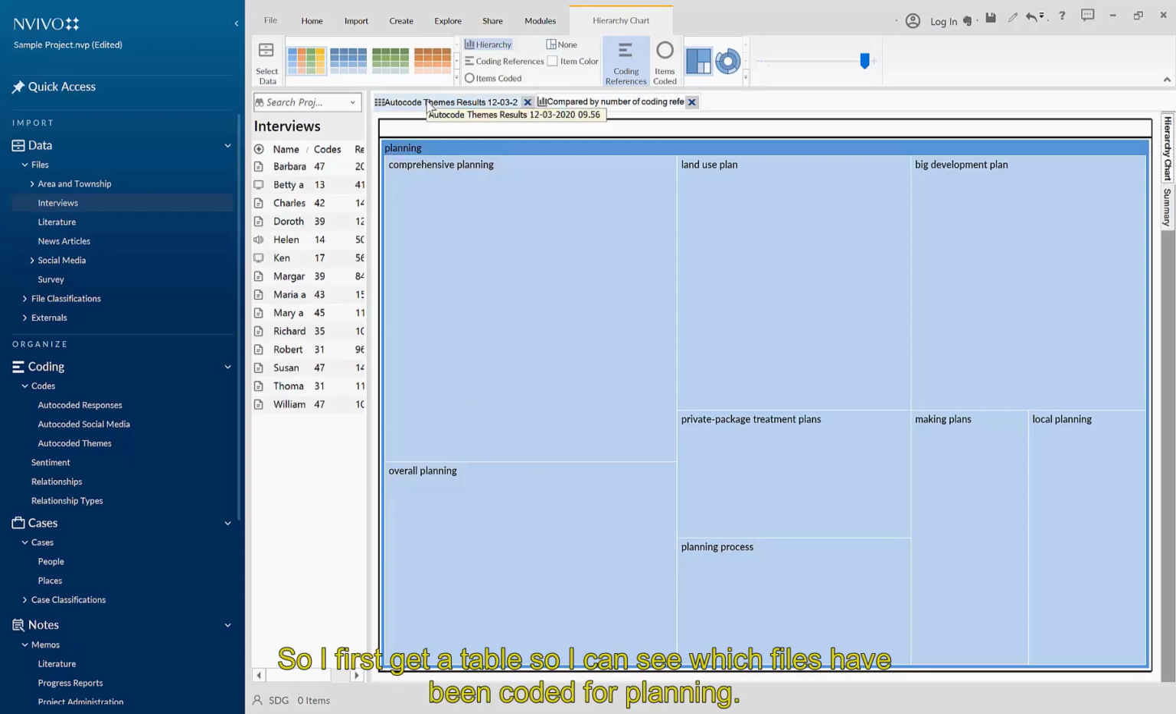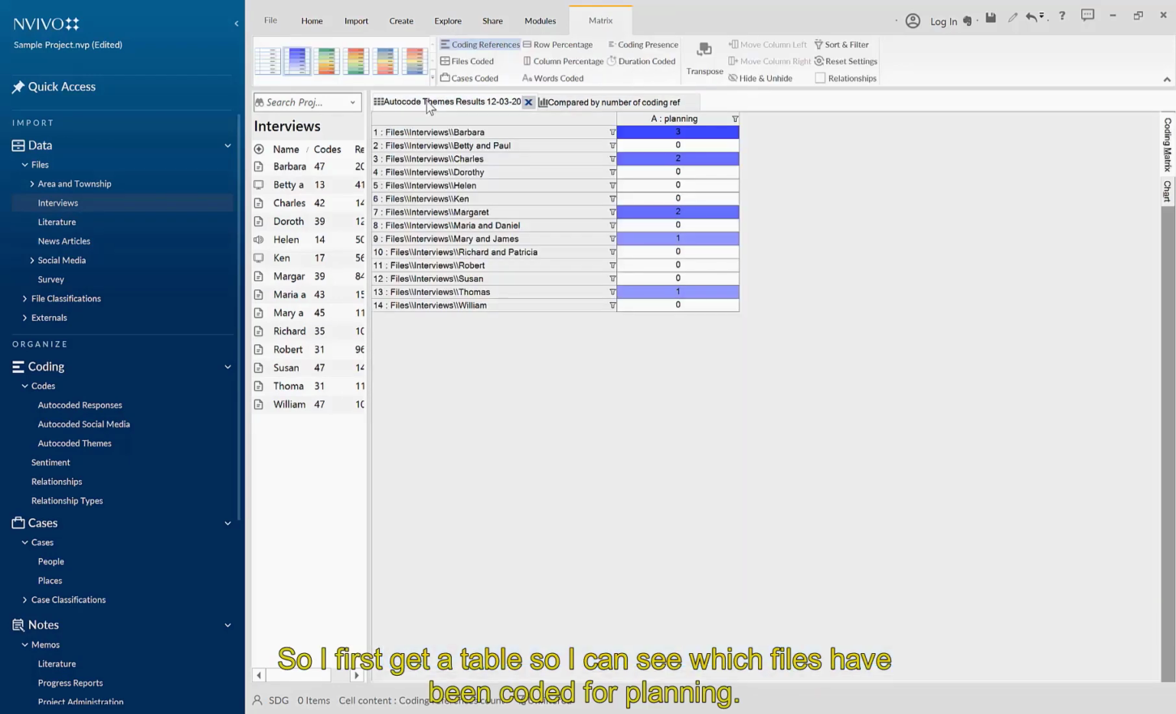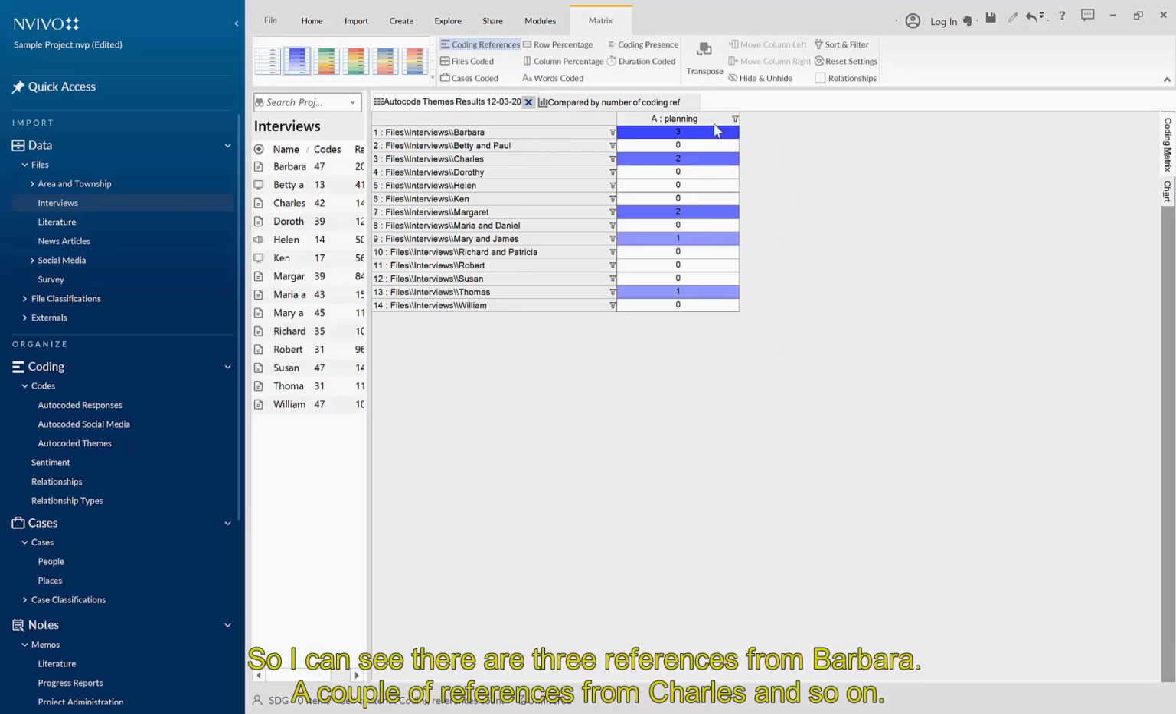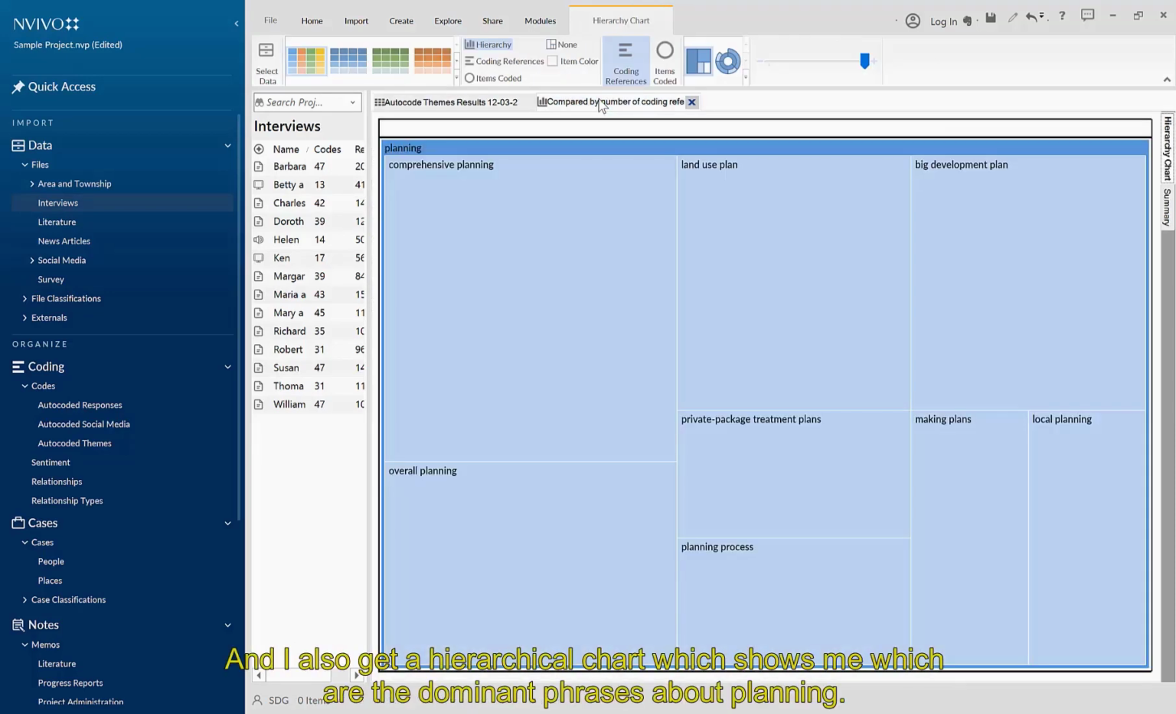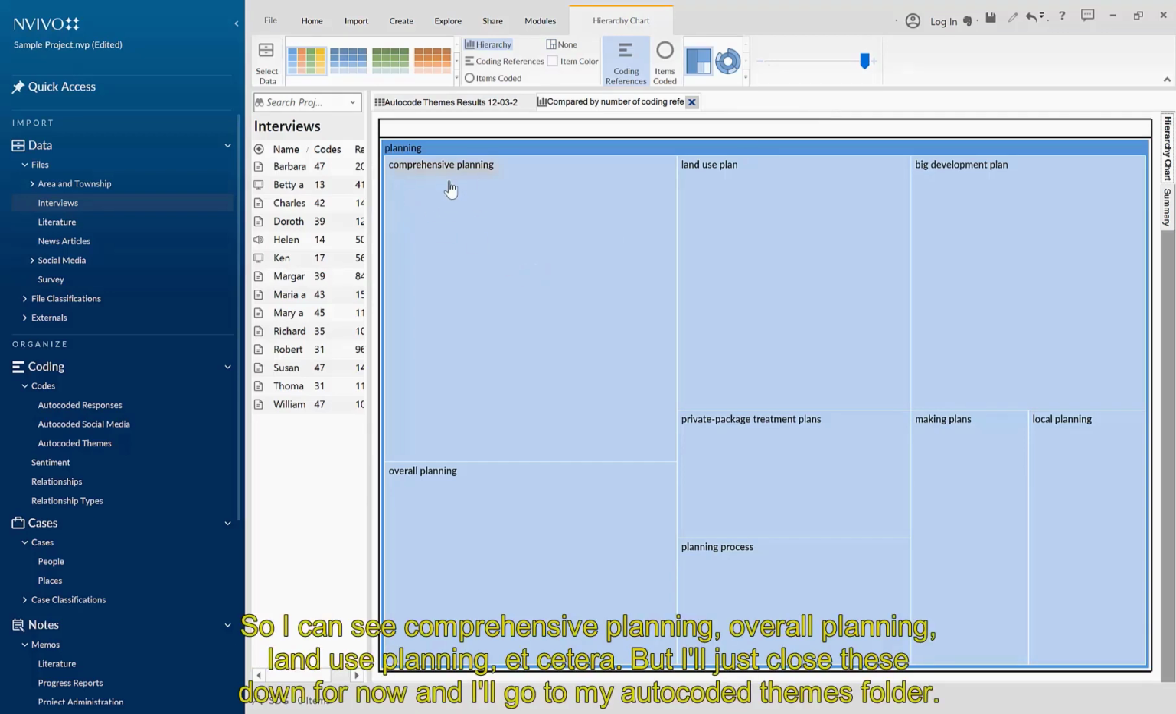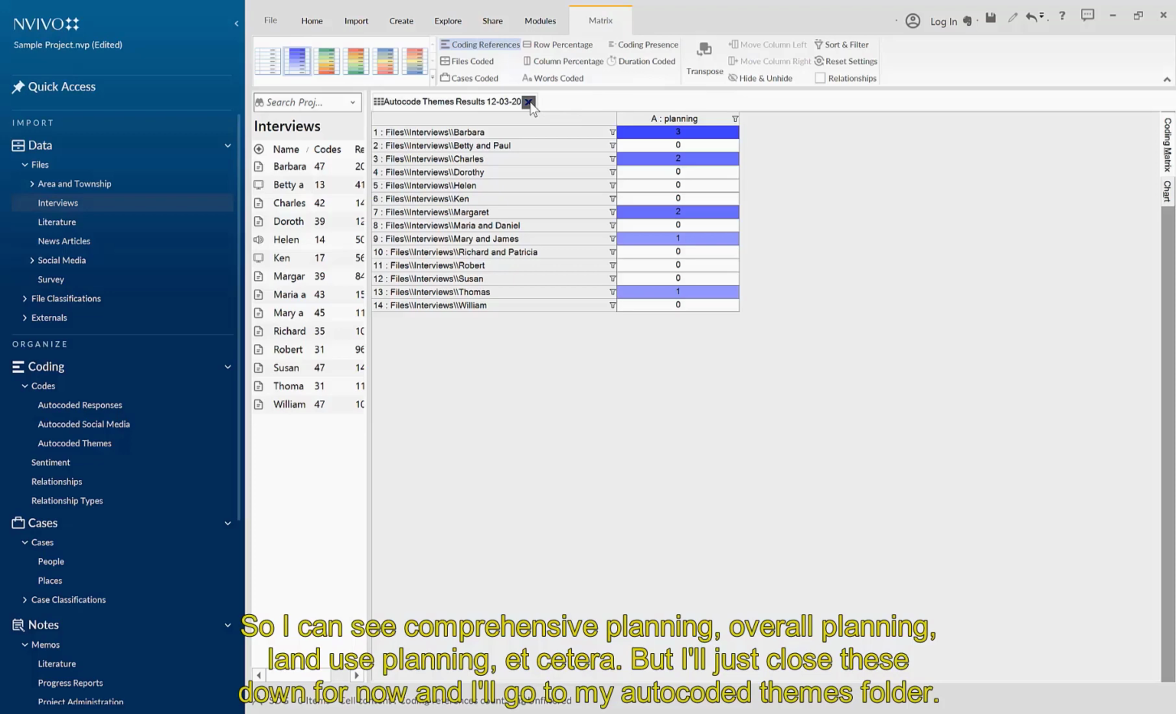So I first get a table so I can see which files have been coded for planning. So I can see there are 3 references from Barbara, a couple of references from Charles, and so on. And I also get a hierarchical chart which shows me which are the dominant phrases about planning. So I can see comprehensive planning, overall planning, land use planning, etc. But I'll just close these down for now.